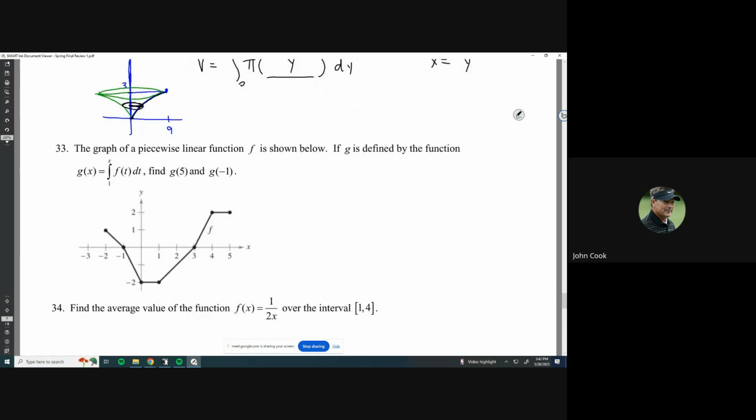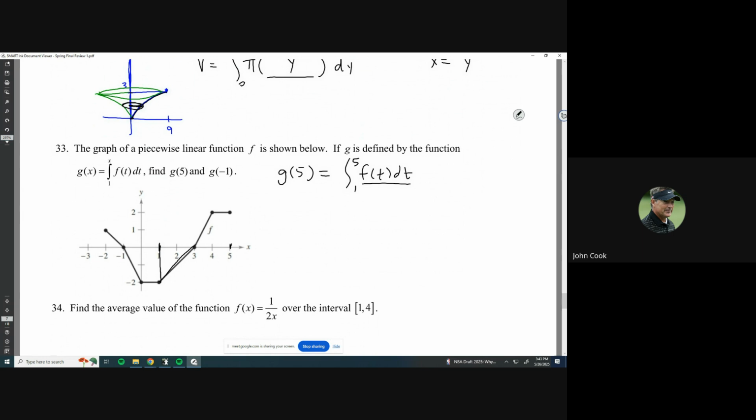The graph of piecewise linear function f is shown below. If g is defined by the function g of x equal to this, well, this looks like fundamental theorem of calculus again. I'm just plugging stuff in. So like g of 5, plug it in, I get the integral from 1 to 5 of f of t dt. So this tells me that I'm looking for the area under the curve of the f function from 1 to 5. So I start at 1, I go all the way over to 5, and I find that area.